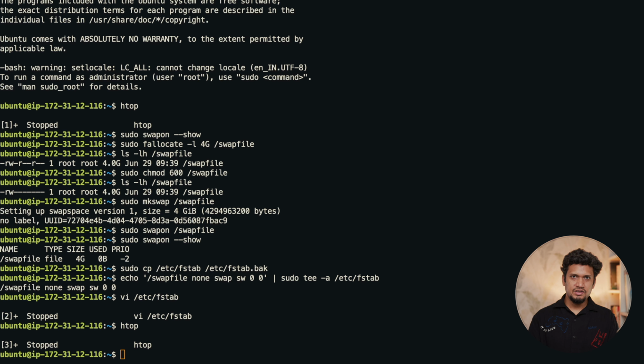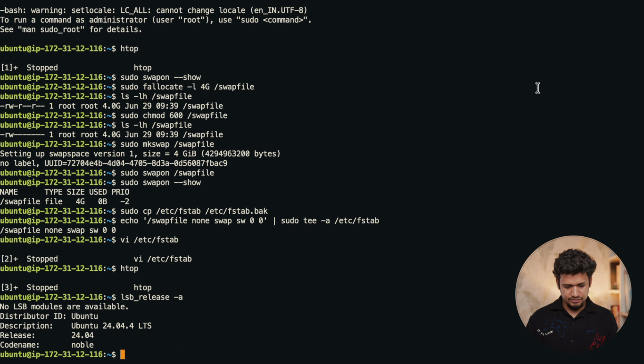We already know that we have created a 24.04 version, but to be sure, let's check with lsb_release -a. Now it says the code name is noble and the release version is 24.04, Ubuntu 24.04. So this is fine.